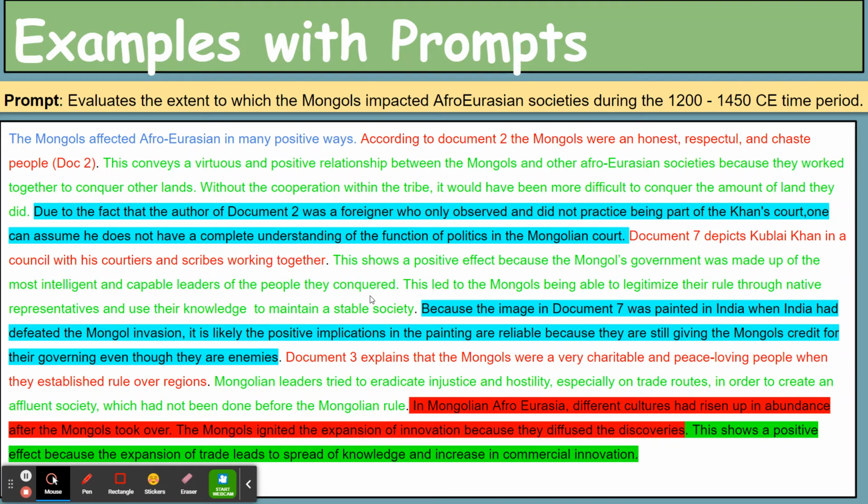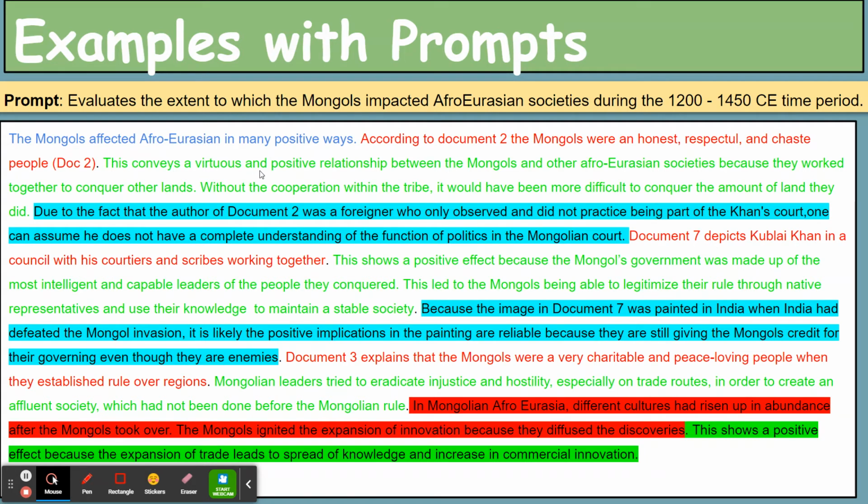Well, she does that so she makes sure that the reader does not miss the point of her using the document. So she says, according to document 2, the Mongols weren't honest, respectful, and chaste people. That's evidence, right? That's what it says. She paraphrased what she read in the document. Now she's going to explain how that's a positive thing for the diffusion of the Mongols' impact, right?